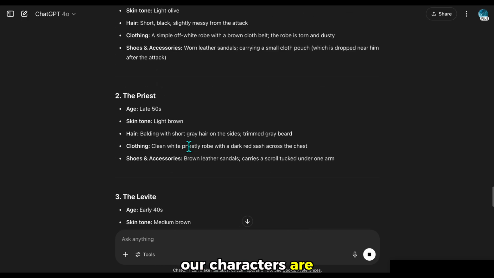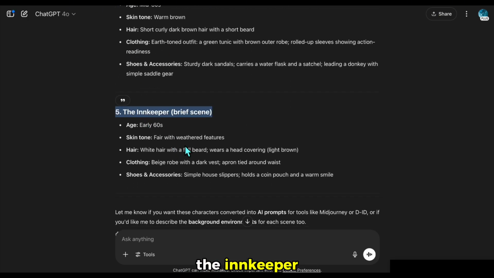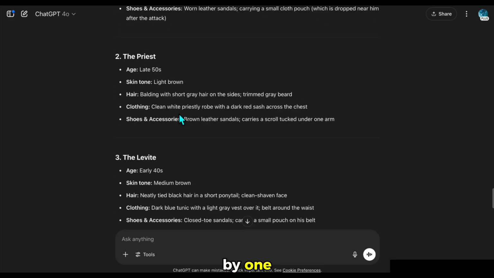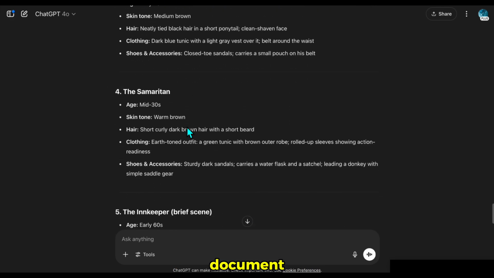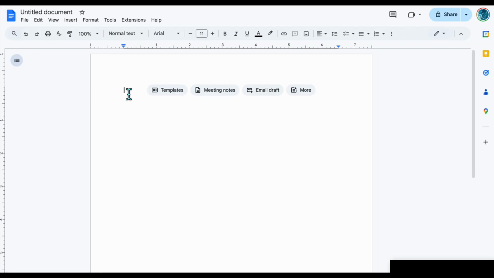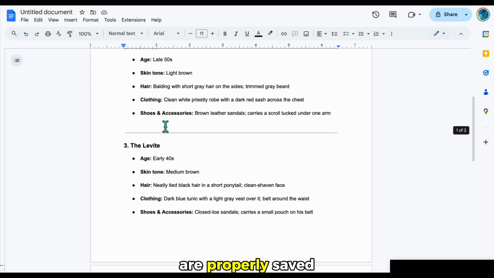Our characters are the traveler, the priest, the Levite, the Samaritan, and the innkeeper. 5 characters in total. As you can see, it details their ages, skin tones, hairstyles, clothing, shoes, and accessories one by one. I take this list and save it in a document. Now the characters, along with their visual descriptions, are properly saved.